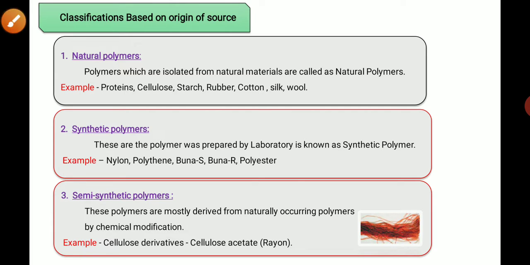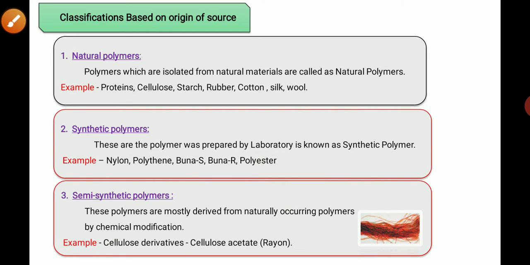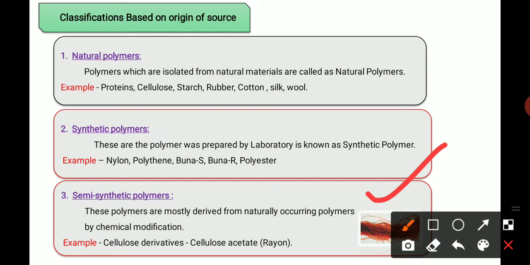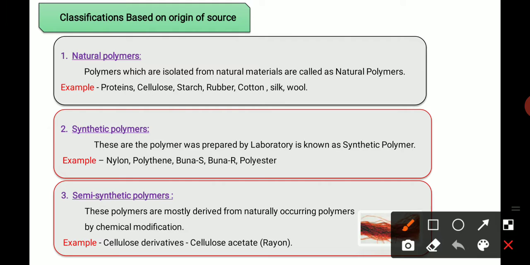The third one is semi synthetic polymers. What do we mean by semi synthetic polymers? These polymers are mostly derived from naturally occurring polymers by chemical modification. This type of polymer is known as a semi synthetic polymer. Examples are cellulose derivatives and cellulose acetate rayon. Just look at the figure; this is known as rayon. These are the three segments of classification based on origin of source.